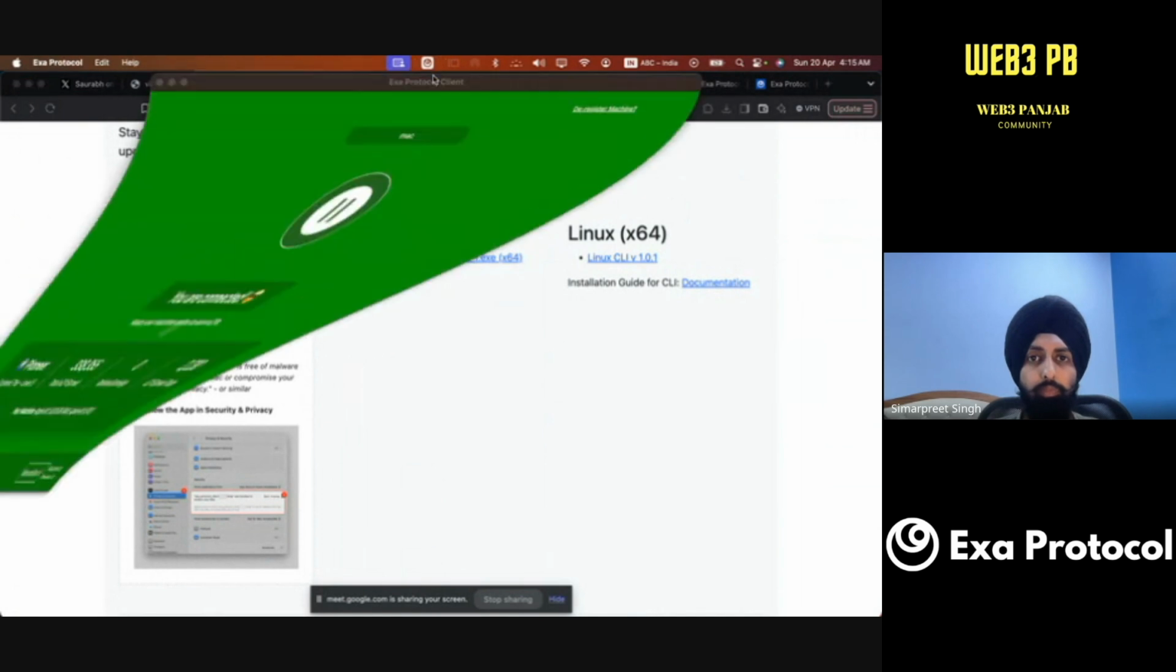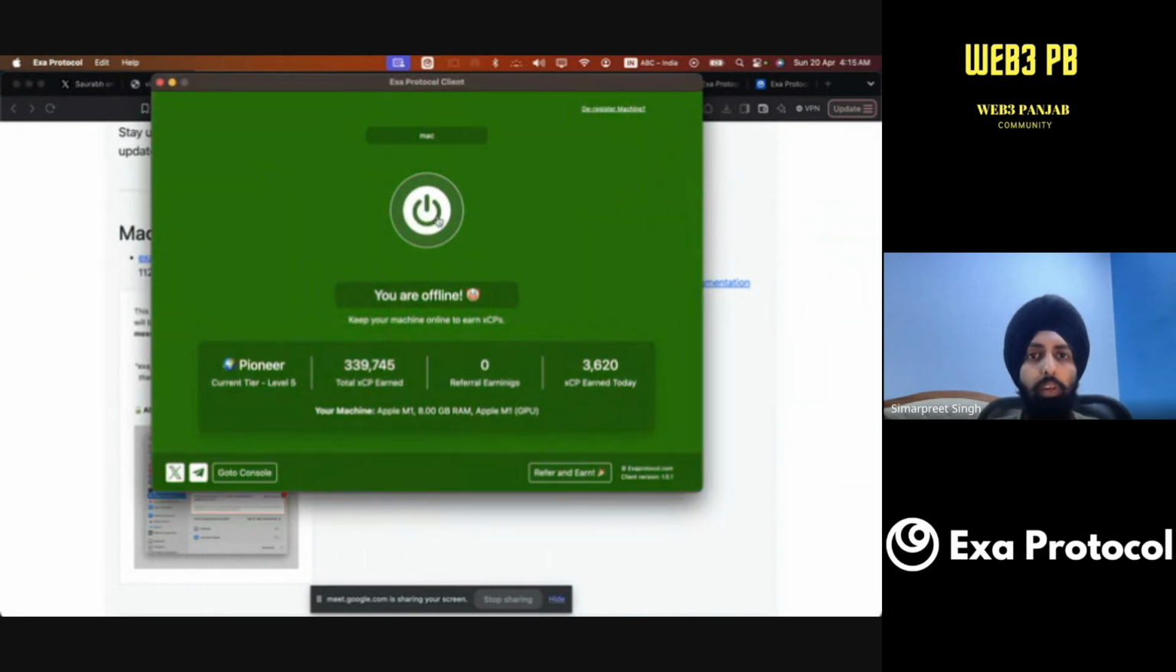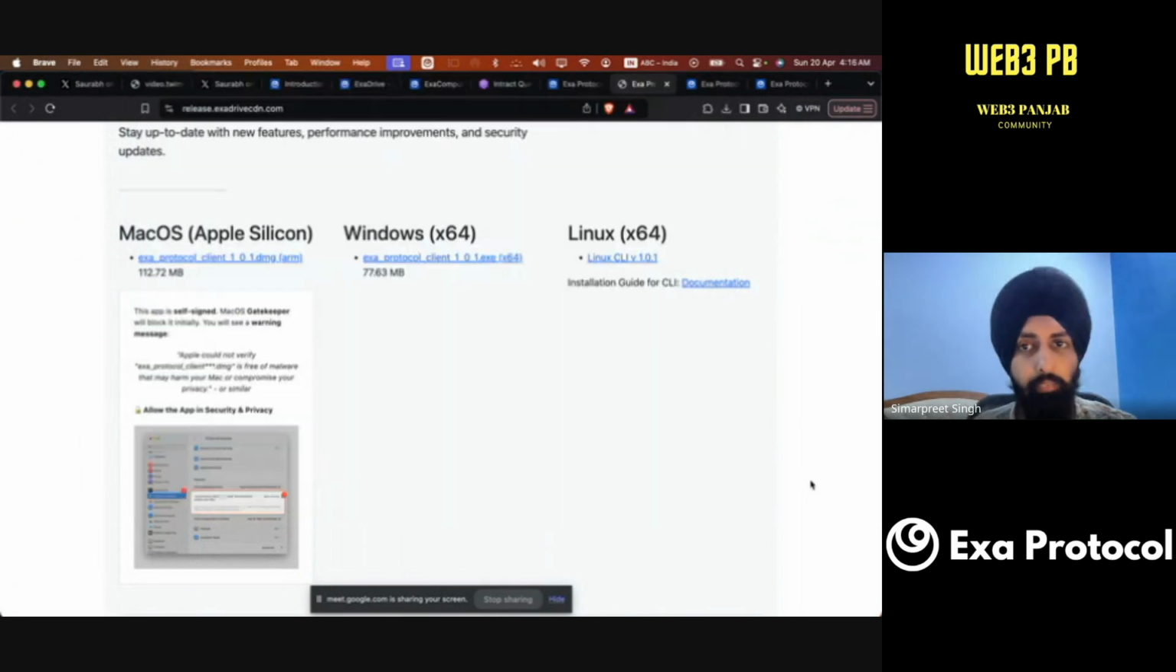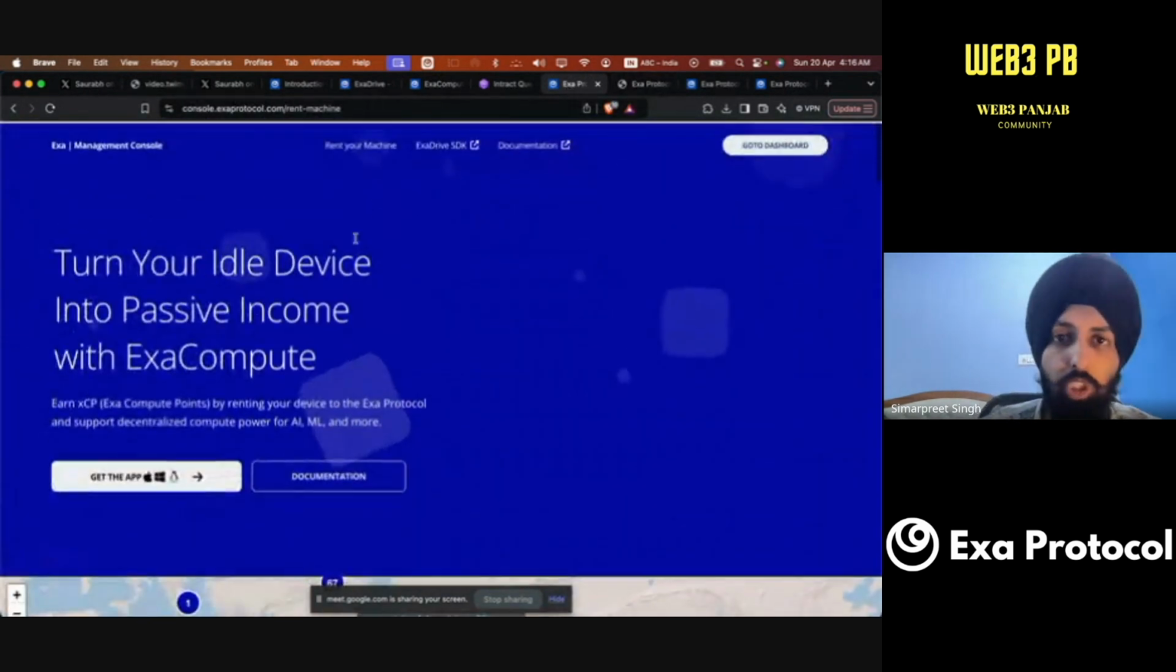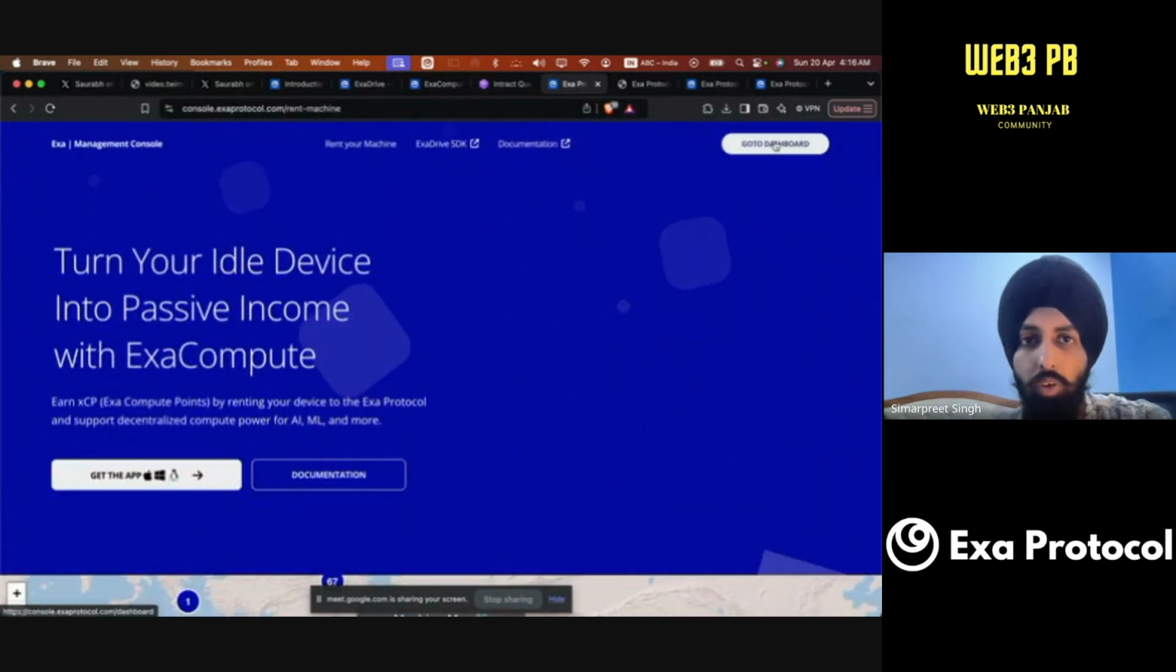It will look something like this. And it will ask you to add a code to run, and how and where can you find that particular code? I will show you now. So after getting the machine, what you have to do is click on go to dashboard.